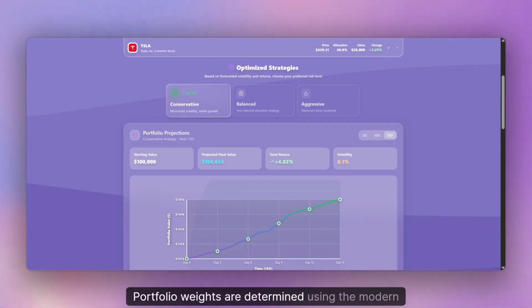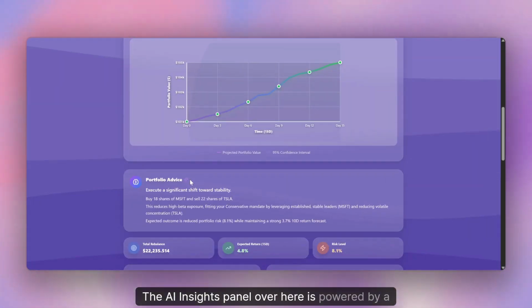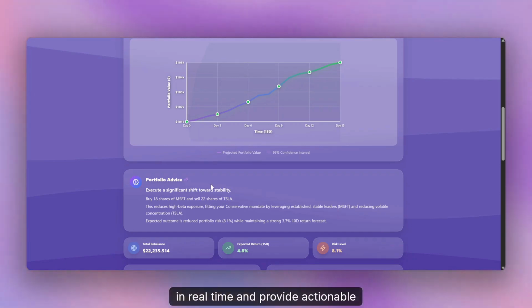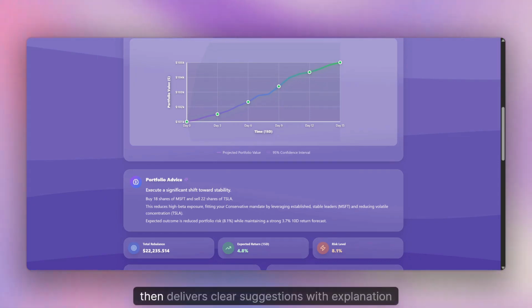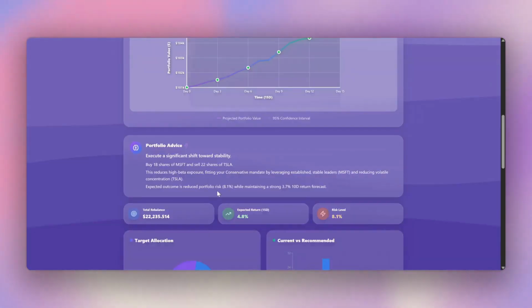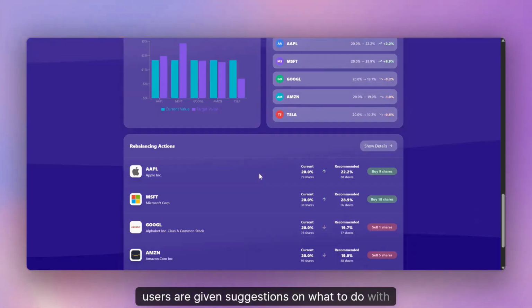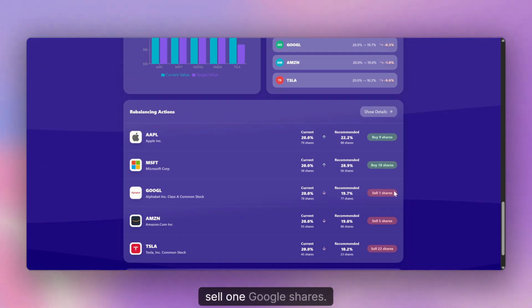Portfolio weights are determined using the modern portfolio theory formulas. The AI Insights panel over here is powered by a large language model to analyze the portfolio data in real time and provide actionable recommendations. It compares current and recommended allocations, reviews stock performance and strategy type, then delivers clear suggestions with explanation and projected outcomes. In our rebalancing section over here, users are given suggestions on what to do with their portfolio in order to achieve their desired risk level. For example, they should buy 9 Apple shares over here and sell 1 Google share.